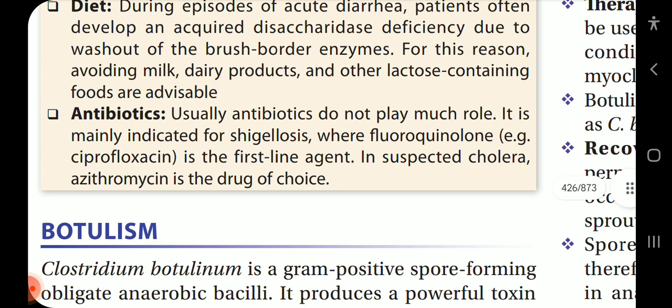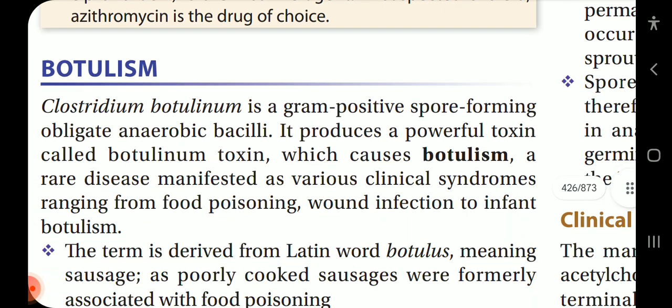Antibiotics. Usually, antibiotics do not play much role. It is mainly indicated for shigellosis, where fluoroquinolone, example ciprofloxacin, is the first-line agent. In suspected cholera, azithromycin is the drug of choice.